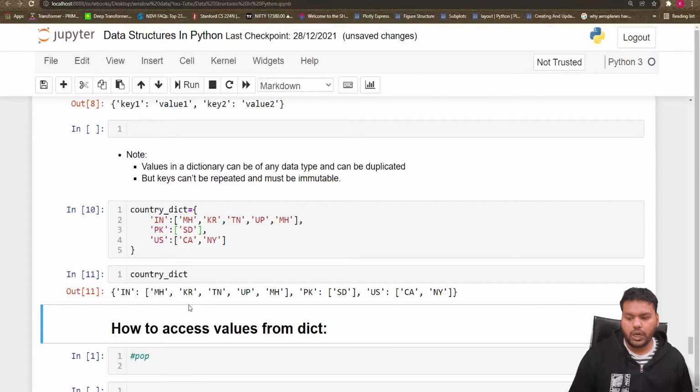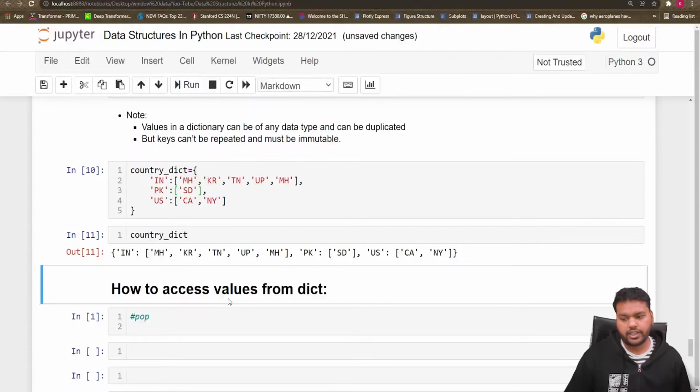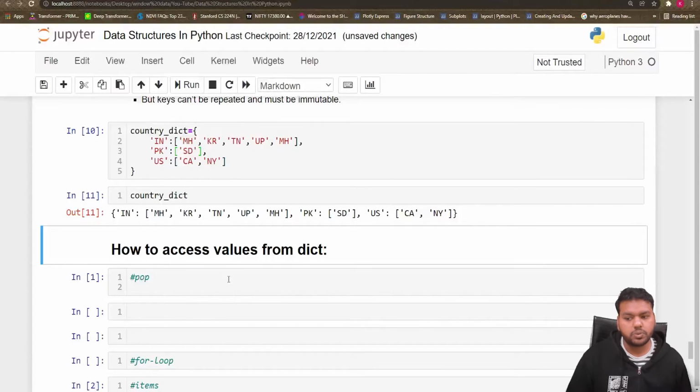Okay, so how to access, this is our next topic, how to access the values from the dictionary regarding a key, because here the value is defined with respect to the key. If you want a value, you first have to define which key's value you want. Like you want to see what are the states in India, so you have to define country_dict India, that will return you the values of that India key which you defined already in your dictionary.